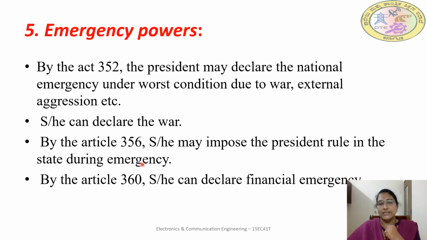In such a case there will be President's rule, which we call ರಾಷ್ಟ್ರಪತಿ ಆಡಳಿತ. ಯಾವಾಗ state government fail ಆಗುತ್ತದೋ, till the next election comes and the new government forms, the president will have control over the state. That we call President's rule. In Kannada it is Rashtrapati Adalita. This is defined in Article 356.